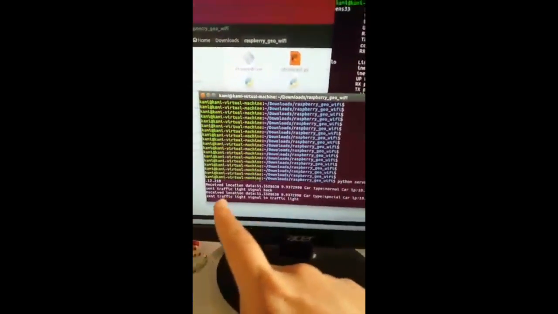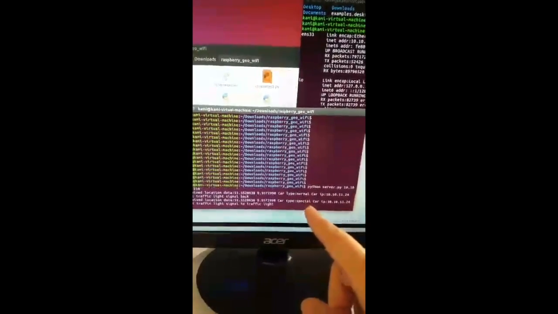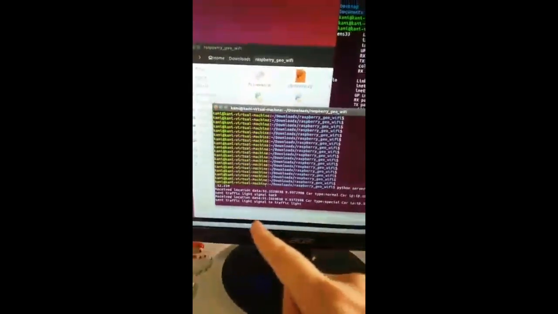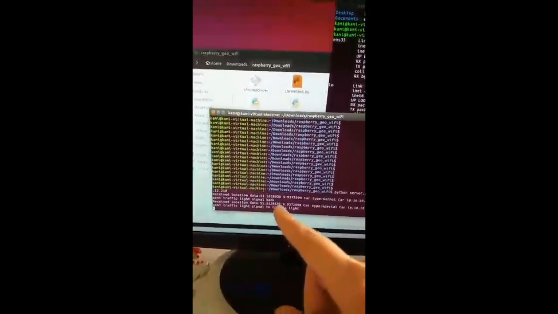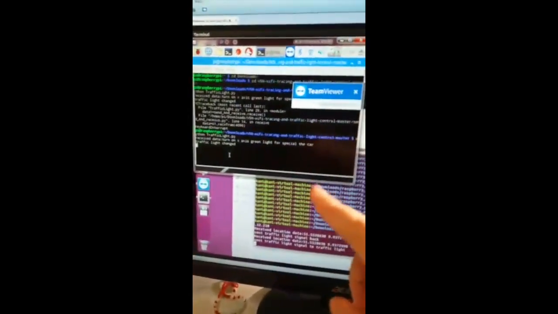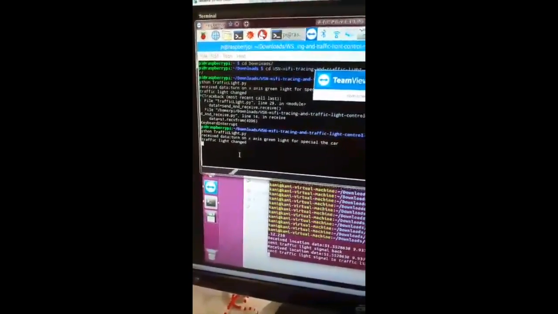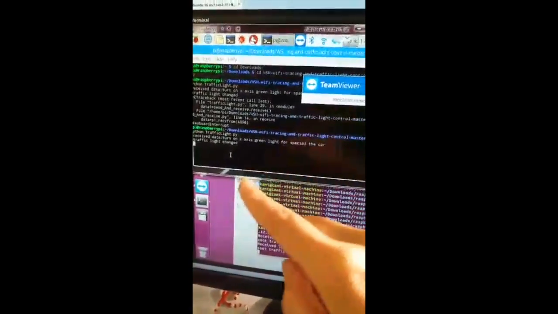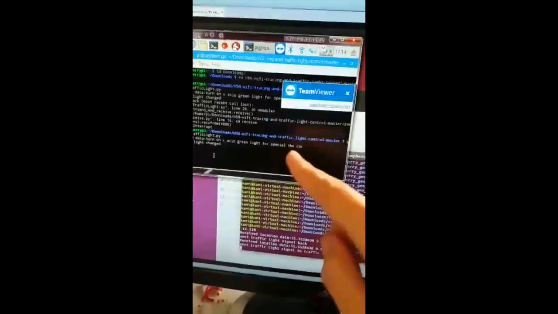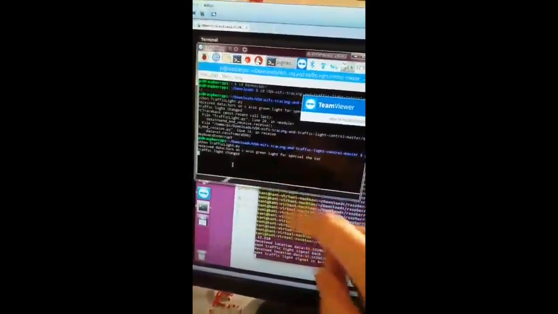And let's see the console. It says we received the location, and the car type is special, and the car IP is this, and it sends the traffic light signal to the traffic light. Then we go to the traffic light. This is our traffic light in the sensor lab. Then we can see that it received data, turned on x-axis green light for special car, and the traffic light changed.